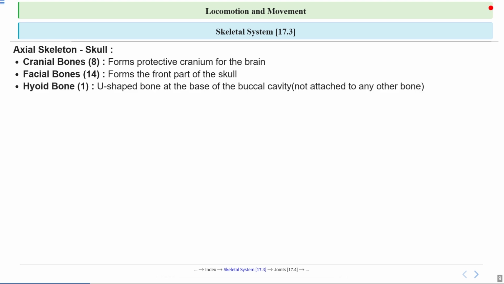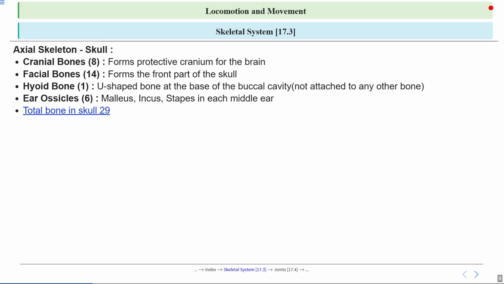Now let's talk about the hyoid bone. This is a single U-shaped bone located at the base of the buccal cavity, or we can say the mouth area. What's unique about the hyoid bone is that it doesn't connect directly to any other bone. It's like a floating anchor for the tongue and muscles involved in swallowing, or we can say speech. Now, 3 very small bones, malleus, incus, and stapes, are also included in the skull, which are collectively called ear ossicles. These are the bones present inside the middle ear that help in hearing. So, for 2 ears, we have in total 6 ear ossicles.